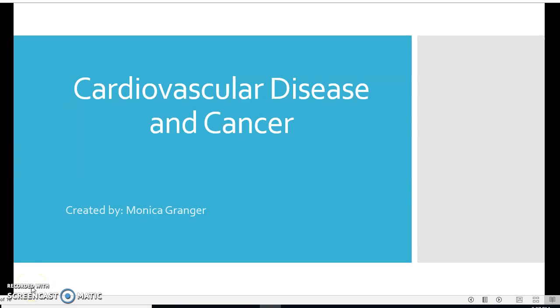Two of the world's leading causes of death are cardiovascular disease and cancer. While they are two separate diseases, they have similar risk factors, suggesting that they have a biological commonality. The following slides discuss the risk factors and the way that these diseases have a negative impact on society.